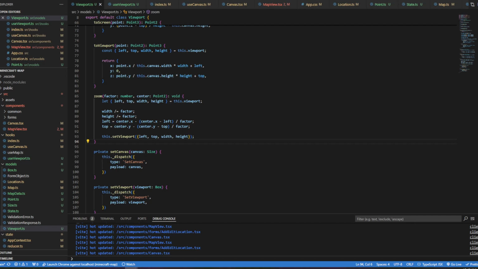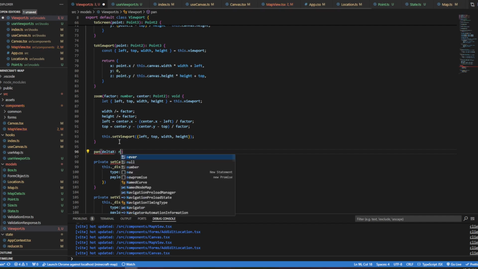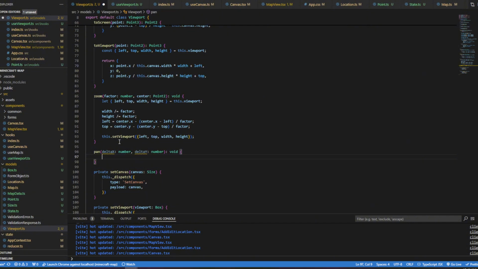All right. And that's probably because pan is a little bit simpler than zoom, I think. We'll do pan, and that's deltaX number and deltaY number, and it will return void.